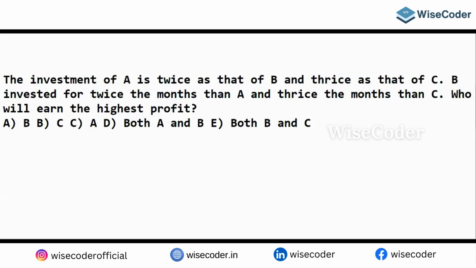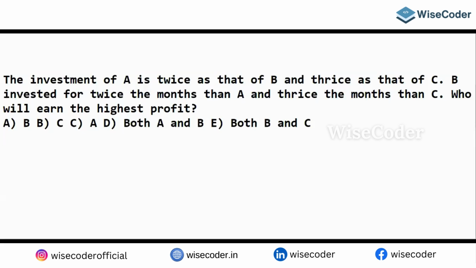Okay. So the first point is, let's figure out what the investment ratio is. A is twice that of B and thrice that of C. So whom should we take as the base point?